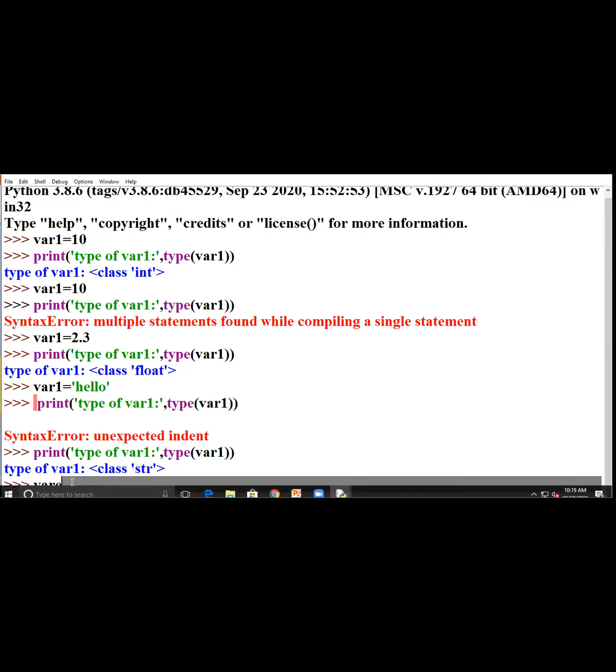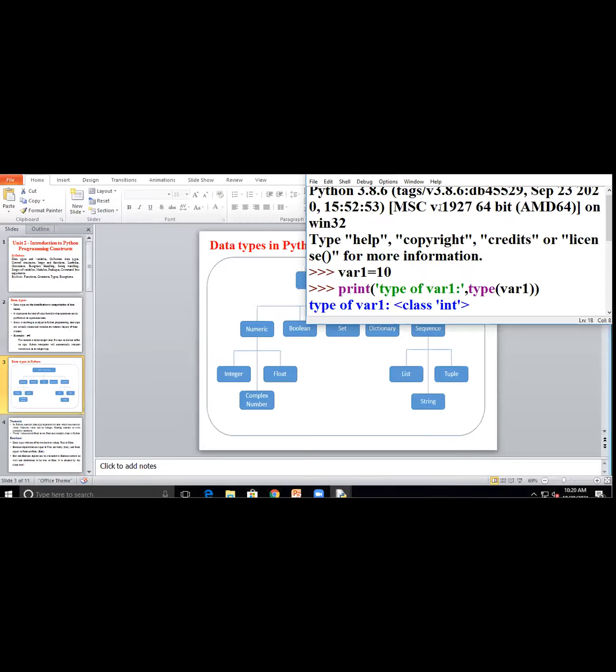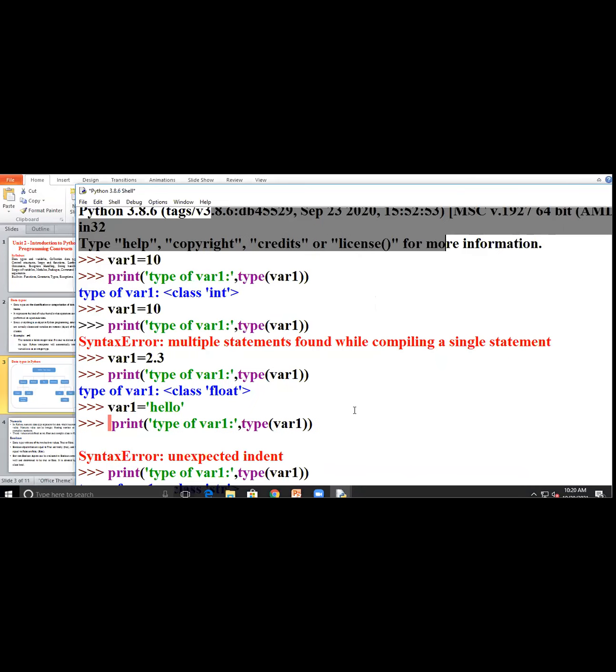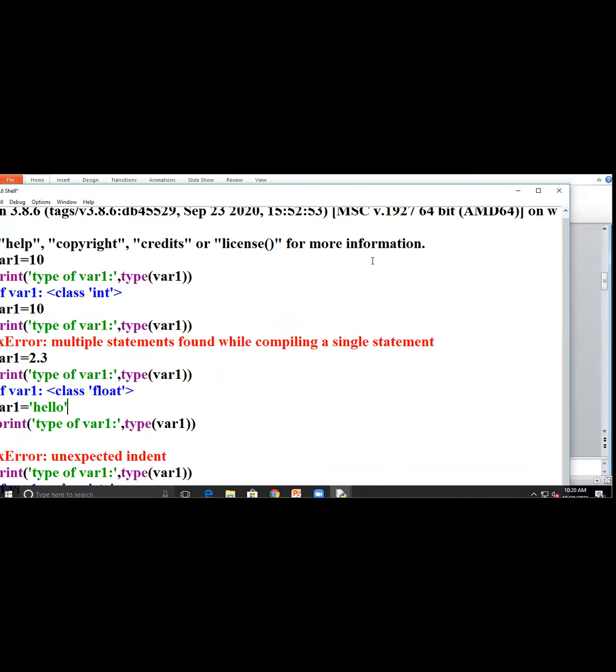It will come under character data type, ma'am? Character, but in Python we call it a primitive data type. Okay, ma'am. It is a string or a character, no issue about that. But in Python we call it a primitive data type. We have that concept in the next part actually.